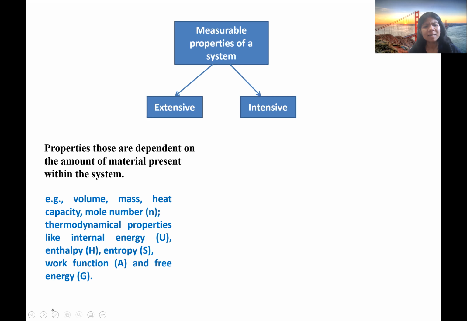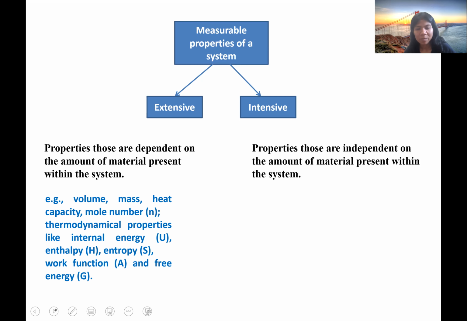If we have taken a little amount of water, the volume will be less. But if we take a large amount of water, the volume will be higher. Same is the case for mass. Mass will also change if we take little or if we take more. Heat capacity will also change. Mole number will also change. I will discuss these thermodynamic properties later on. So let's go to the intensive properties.